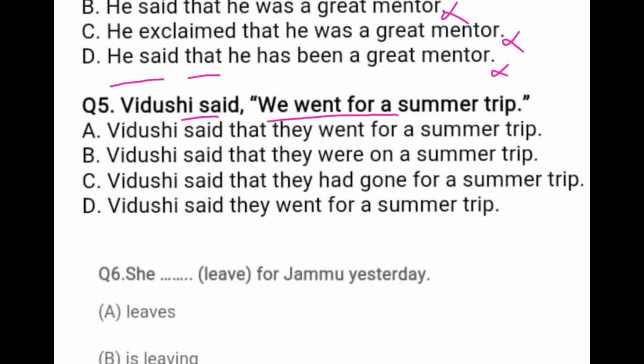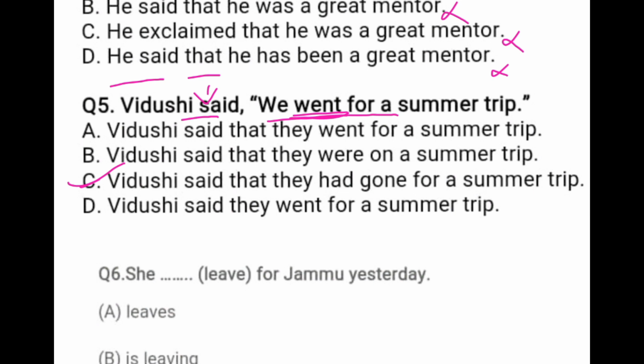When the reporting verb is in past tense and the reported speech is in simple past tense, you have to change the simple past into past perfect. You have to see in the options where the past perfect is. Only in option C there is the past perfect. Vidushi said that they had gone for a summer trip. Right option is C.